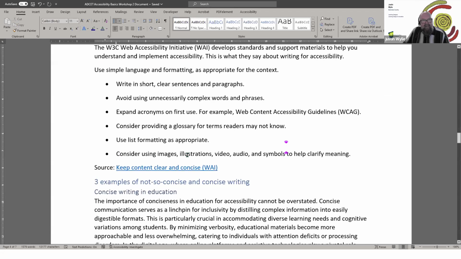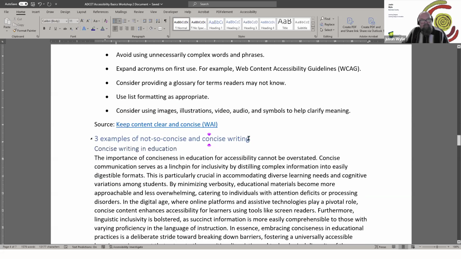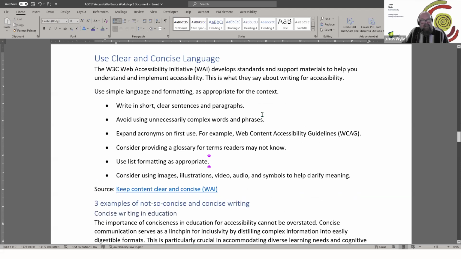A personal thing I like is, if it's a learning context, sometimes glossaries can be a collaborative exercise where students can actually work and create a glossary for a topic or something like that. But if it's a document you're providing, make sure you provide links to that information. Use a list for formatting as appropriate.